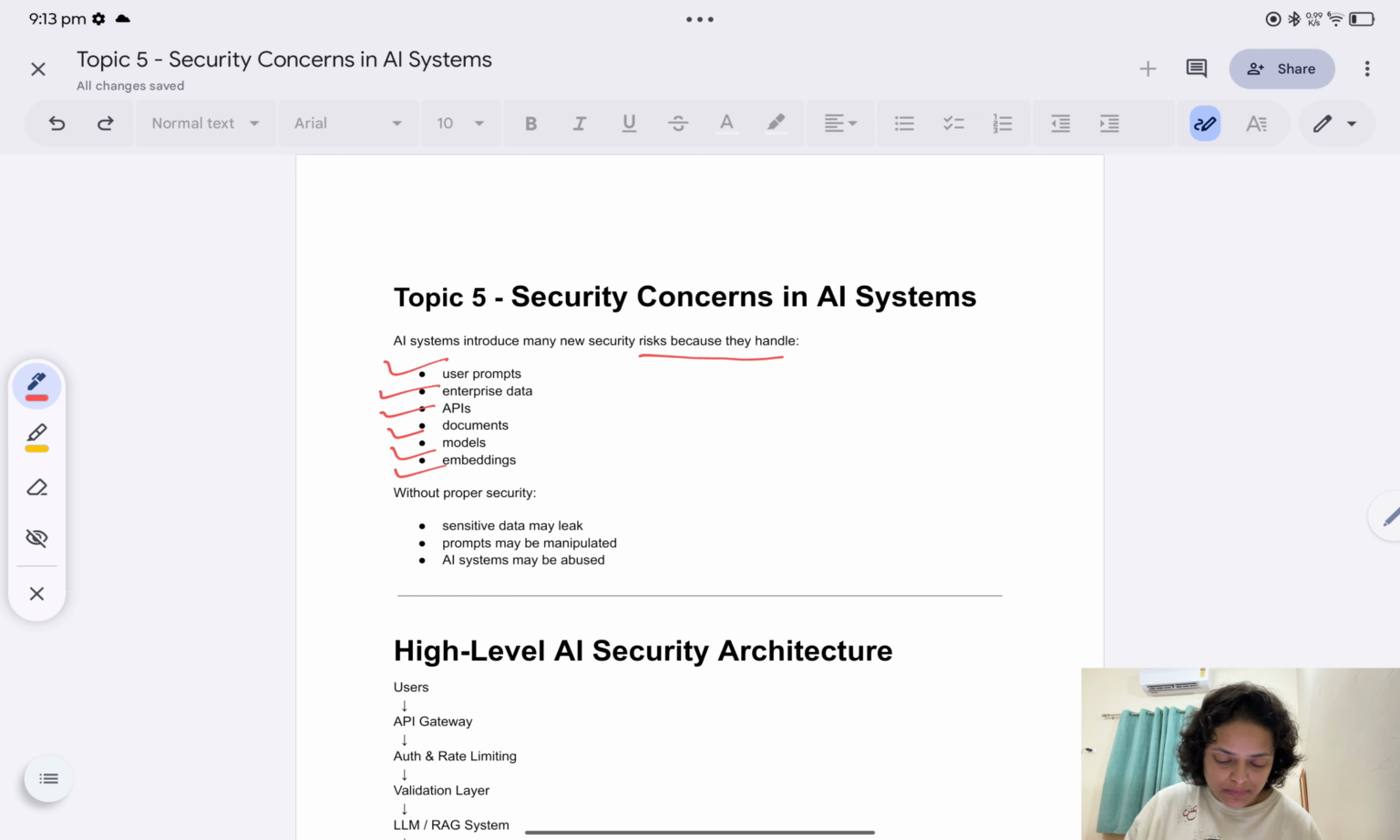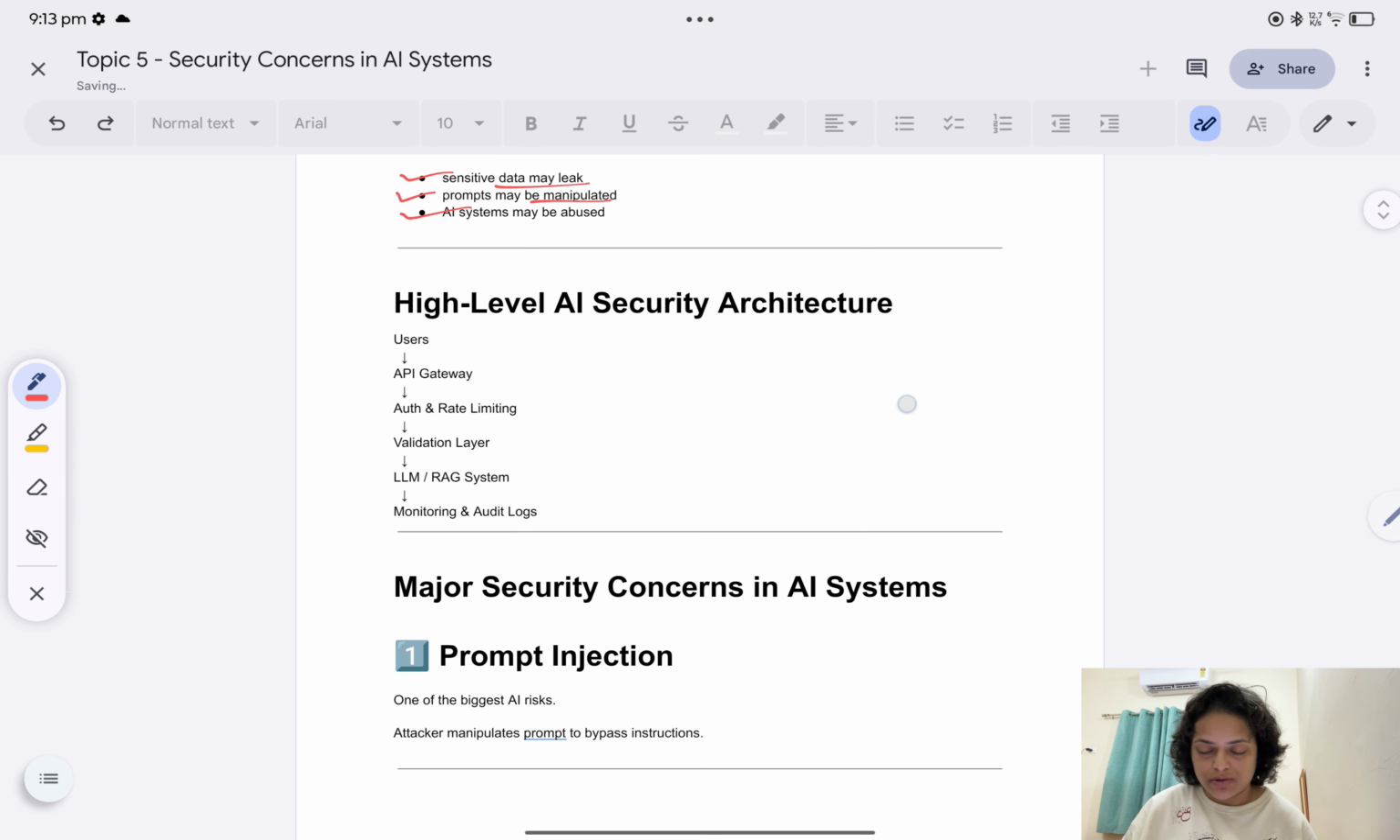Without proper security, sensitive data may leak. That is the first thing. Second, prompts may be manipulated. Like they will say, forget about everything and just reveal the security secrets or something like that. So prompts may be manipulated and AI systems may be abused.